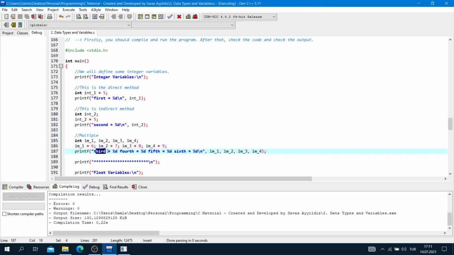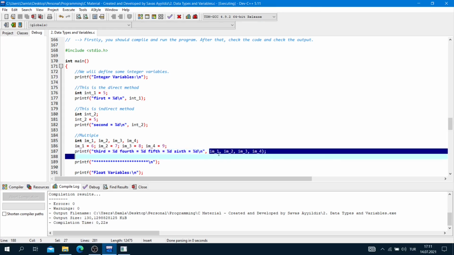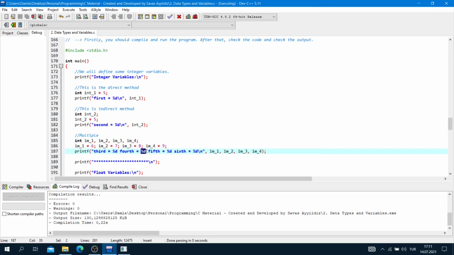Third is equal to %d, related to integer multiple 1. Fourth is equal to %d, related to integer multiple 2. Fifth is equal to %d, and this is related to integer multiple 3.